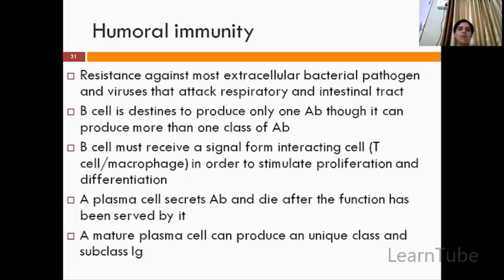B cells must receive a signal from the interacting cells. As you know, T cell or macrophage cooperation is required for differentiation and proliferation. Usually, after the plasma cell produces antibodies, it will die. The mature plasma cell can produce a unique class and subclass of IgG.